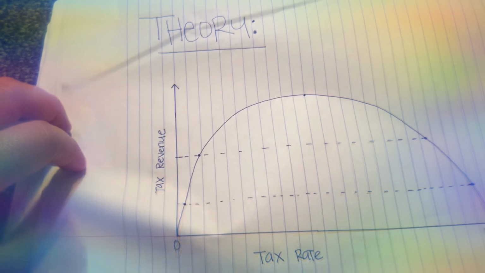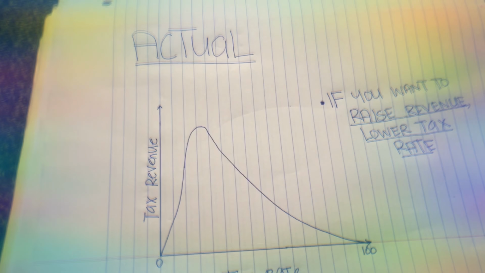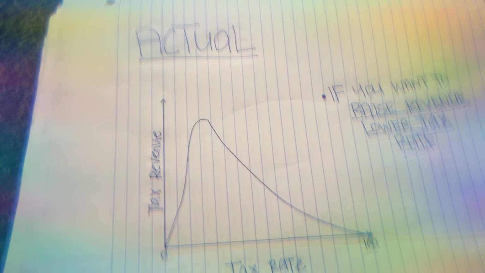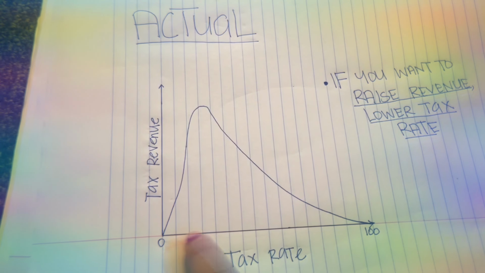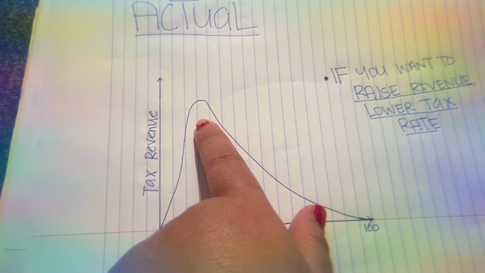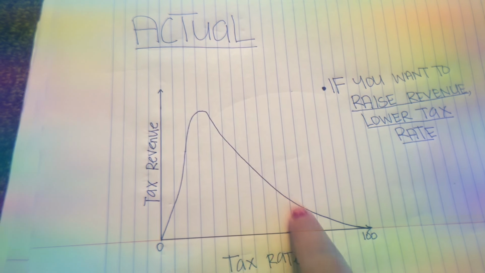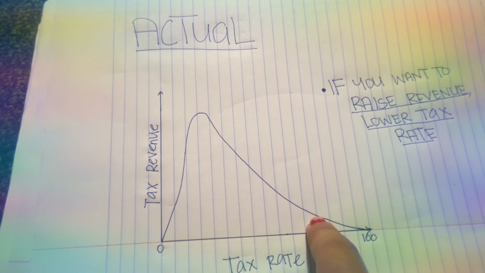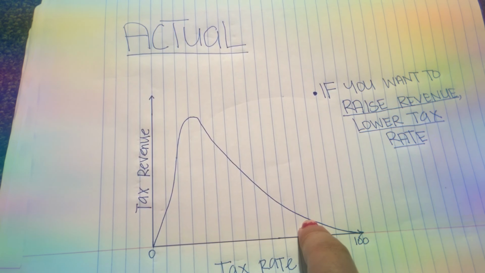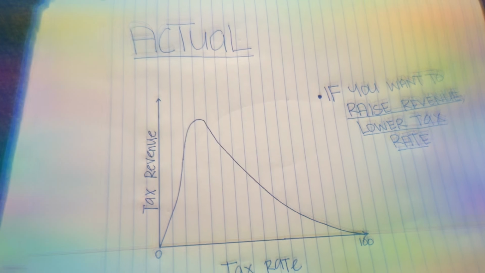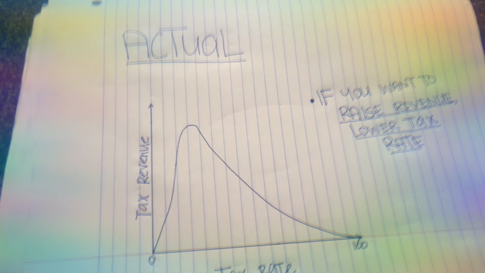So after economists come up with a theory, they go and test it out and experiment with it. And this is what actually happened. When tax rates are increased, tax revenue increases also, and as it reaches the maximum point, when they continue to increase their tax rates, their tax revenue decreases. And he came to the conclusion that if the government wants to raise their revenue, or to earn more revenue, they need to lower their tax rate.